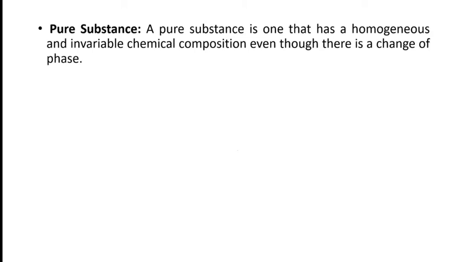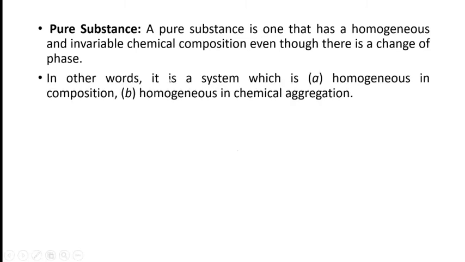It may be in any phase: solid phase, liquid phase, or gaseous phase, or maybe a combination of liquid water and solid water, that is, water and ice. A pure substance is one that has a homogeneous and invariable chemical composition even though there is a change of phase. In other words, it is a system which is homogeneous in composition, homogeneous in chemical aggregation.